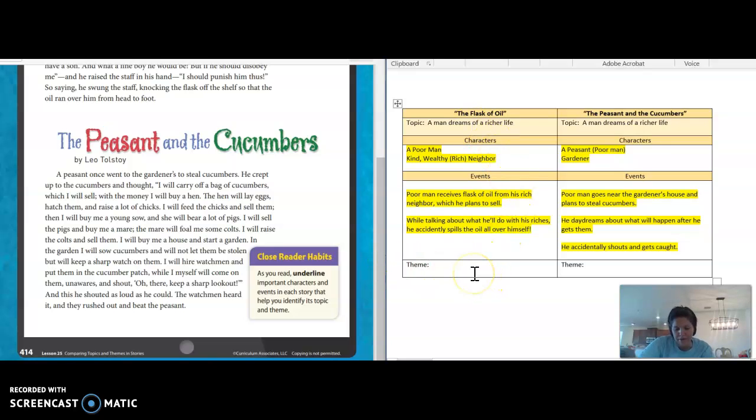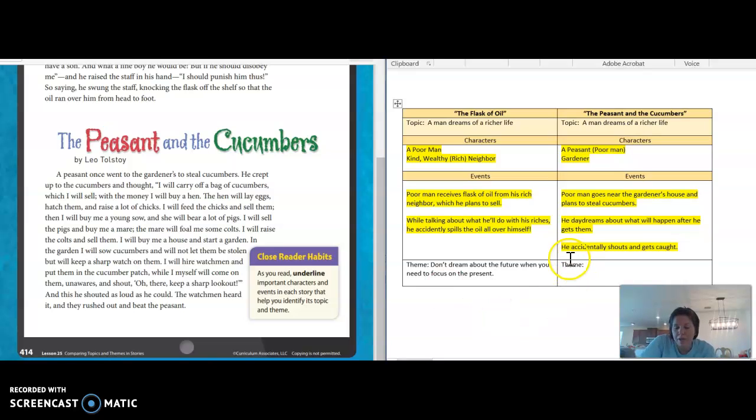Now let's talk about the theme. The theme in this story is that he learned you've got to be careful where you're waving your staff around. But more importantly, what he learned was not to dream about the future when you need to focus on the present.